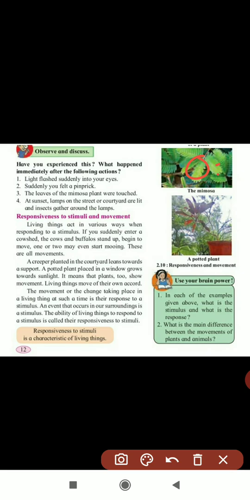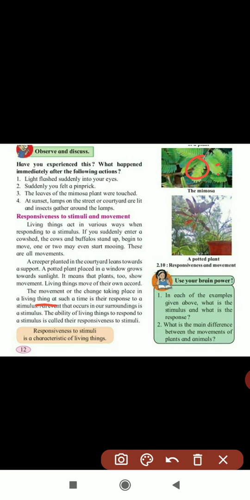Yes, and that growing towards the sunlight, it also shows the movement of plants, means plants show movement. So the movement or change taking place in a living thing at such a time is their response to the stimulus. Whatever the movement or changes we are making are responses to the stimuli.